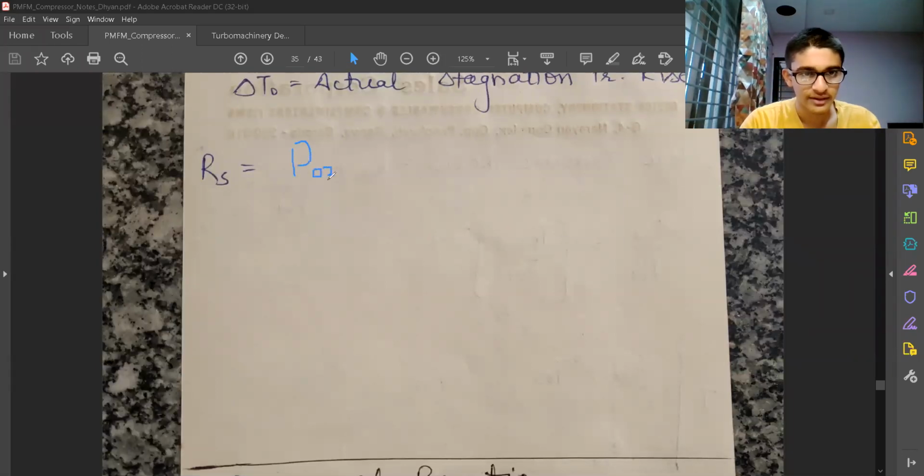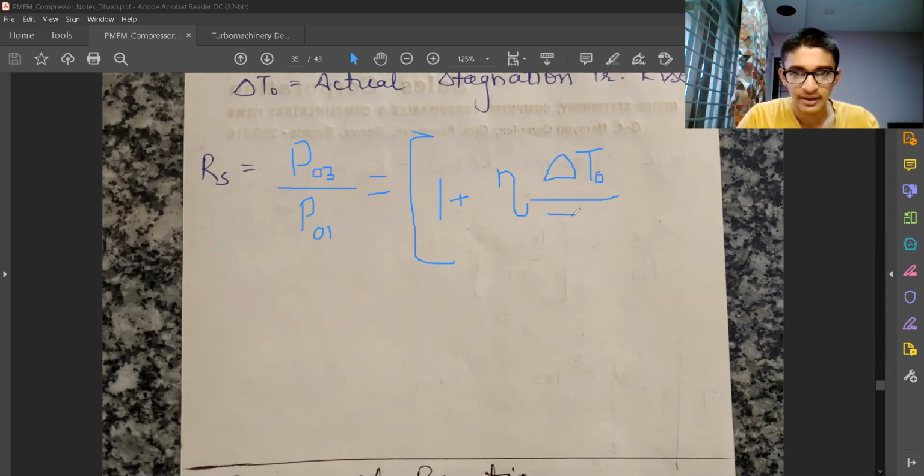We have P03 by P01, which is going to be equal to 1 plus the isentropic compression efficiency into delta T0 divided by T01, whole raised to gamma upon gamma minus 1.